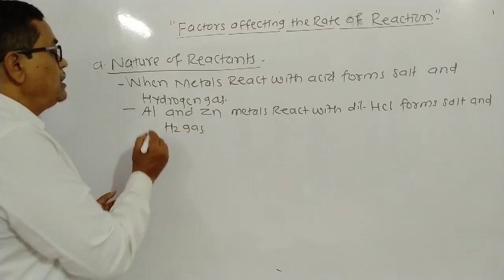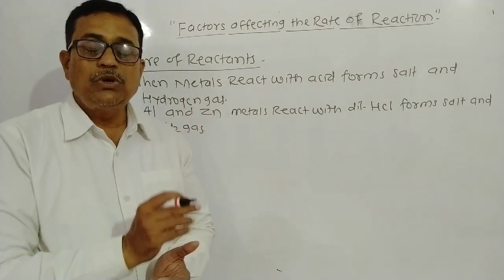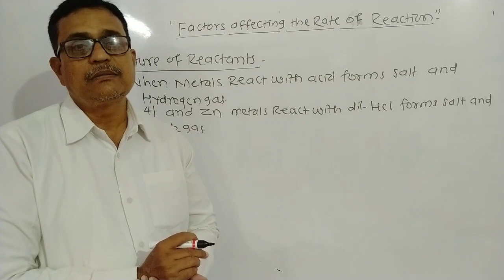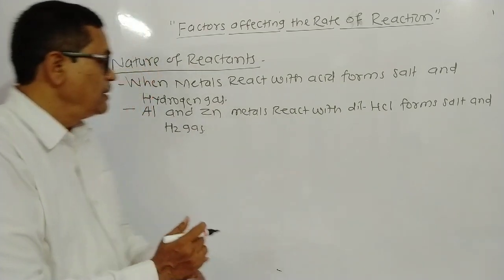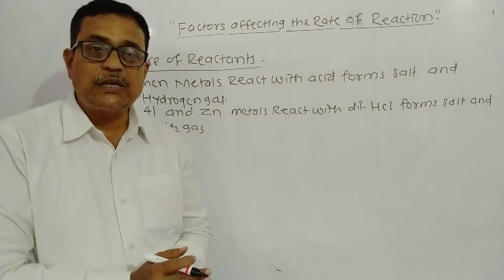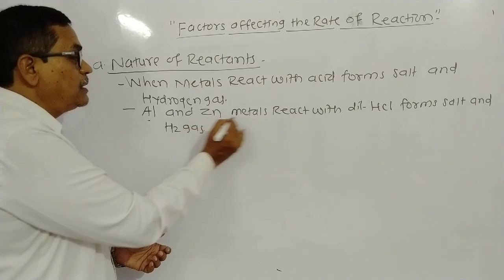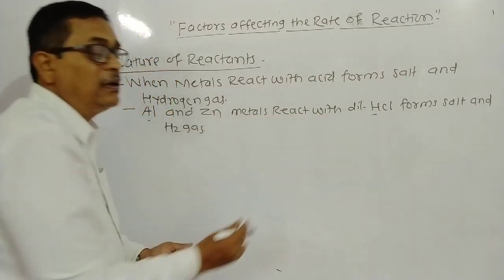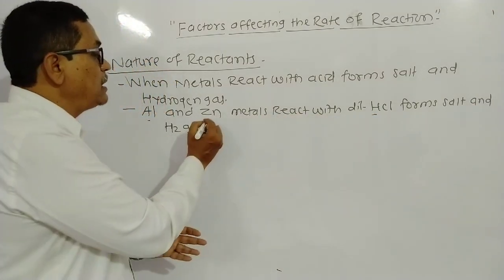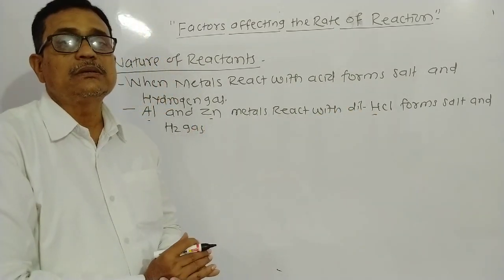Which reaction takes place fastly? The reaction between aluminum and hydrochloric acid takes place faster than the reaction between zinc and dilute hydrochloric acid.